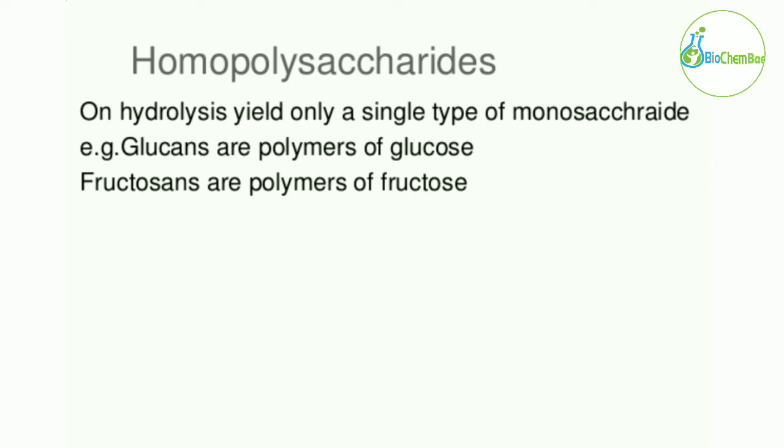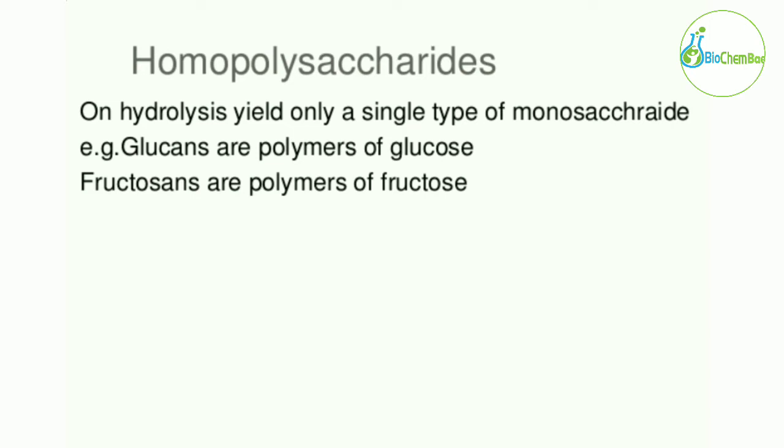Now there are two types of polysaccharides. The first is homopolysaccharides and the second is heteropolysaccharides. Let's first look at the homopolysaccharides. On hydrolysis, they yield only a single type of monosaccharide. For example, glucans are polymers of glucose and fructosans are polymers of fructose. So upon hydrolysis of glucans, we only get glucose monosaccharides, and upon hydrolysis of fructosans, we only get fructose monosaccharides.